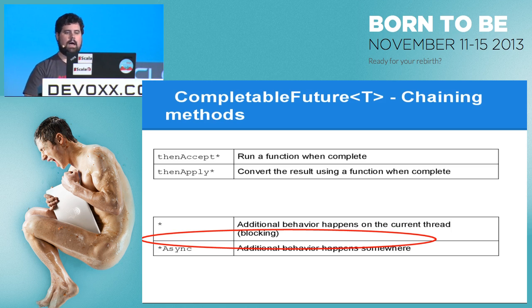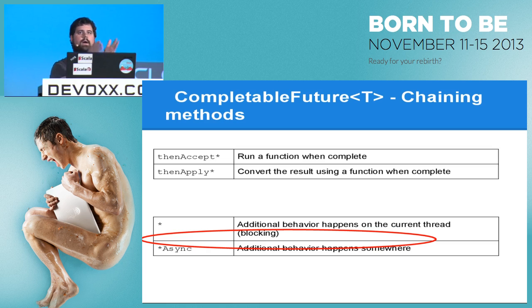Okay? Then accept async means that I'm going to let the fork join pool figure out when that happens. I'm going to let the CompletableFuture figure out when that happens. If I just use then accept, I'm going to block my current thread until the whole chain is done, and then I'm going to run this function. So you should prefer to always use the async variants on this API, if you can.